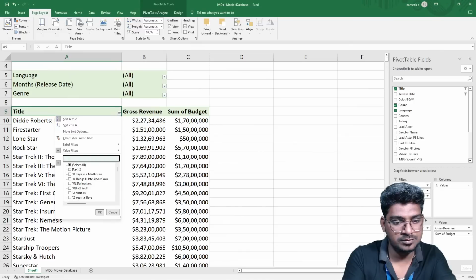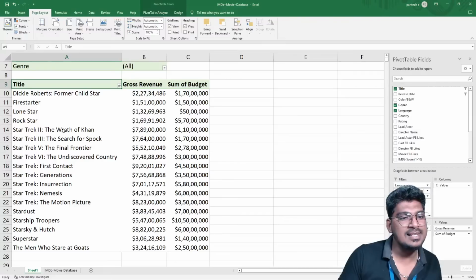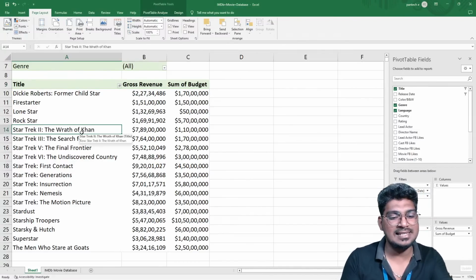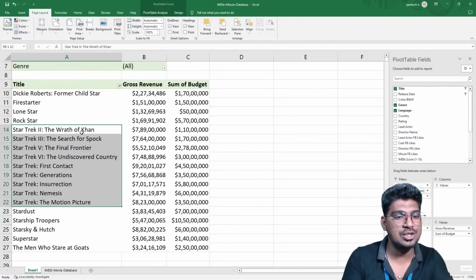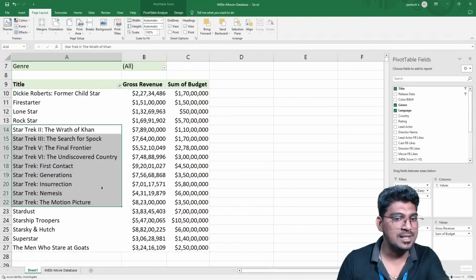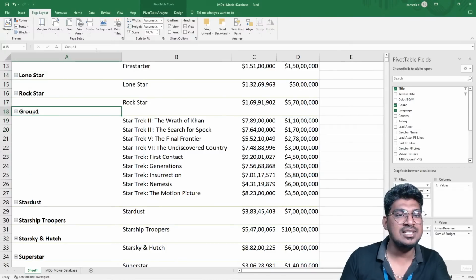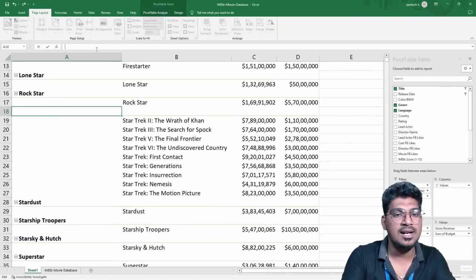Star. It is going to be filtered. Now you can see this one. This is actually like the Star Trek. So once I select this particular Star Trek and right click, you can see this particular option. This is a way of making the group, and you can change this particular name as well, Star Trek.